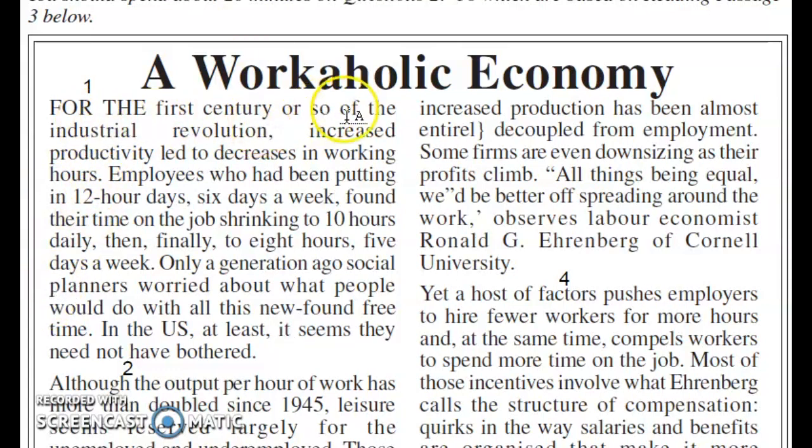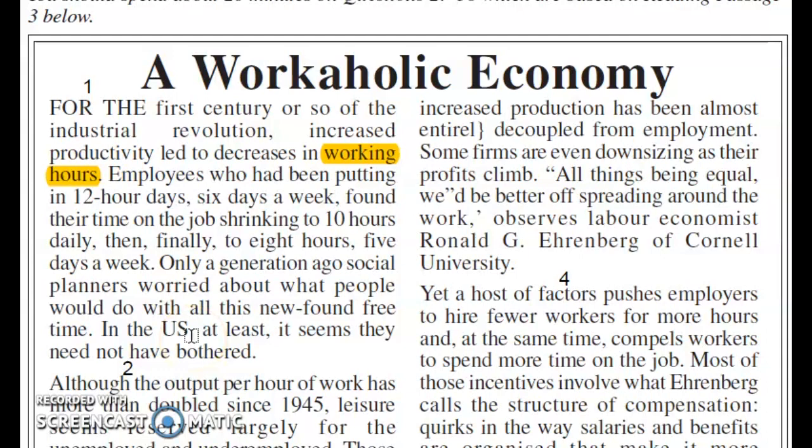For the first century or so of the Industrial Revolution, increased productivity led to decreases in working hours. Working hours was our keyword. Employees who had been putting in 12 hours a day, 6 days a week, found their time on the job shrinking to 10 hours daily, then finally to 8 hours, 5 days a week.